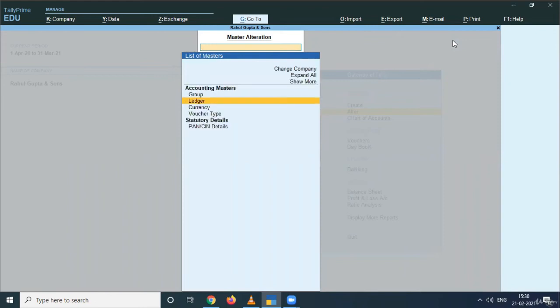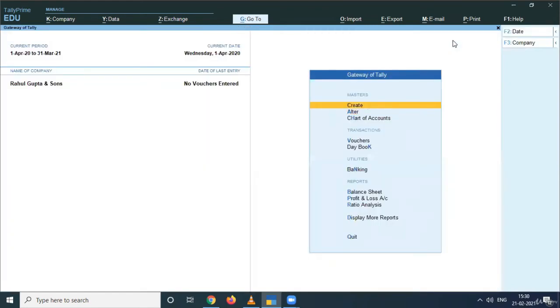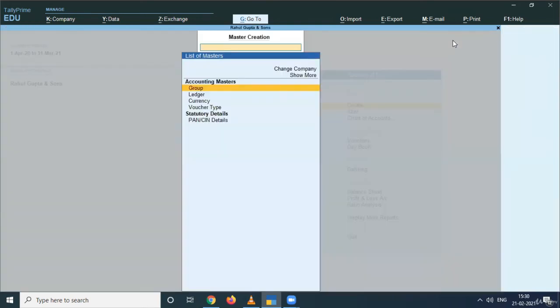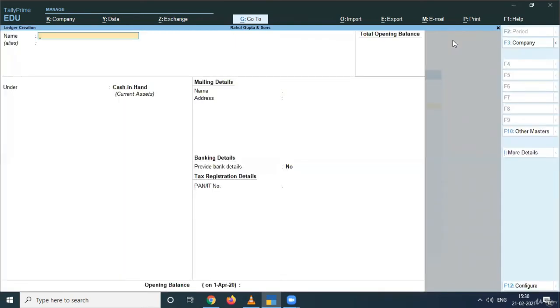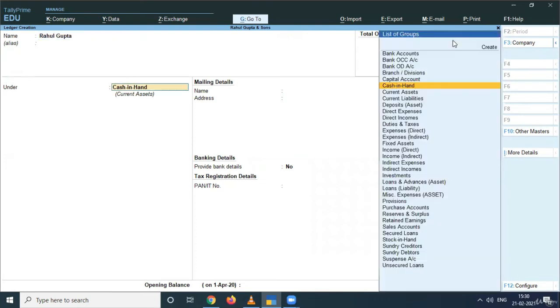So moving forward, I am starting with the creation of ledger, and the ledger that we need to start with is Rahul Gupta, the owner of the business who is investing his money in the business. So I am creating here Rahul Gupta's ledger and I'll post this under which group? Under capital accounts, because he is investing some money in the business and this account belongs to his capital account.